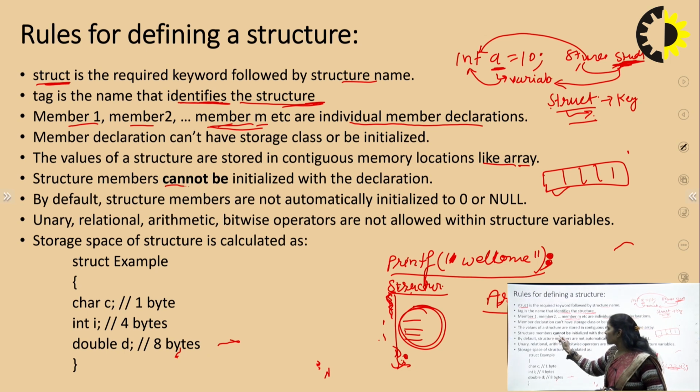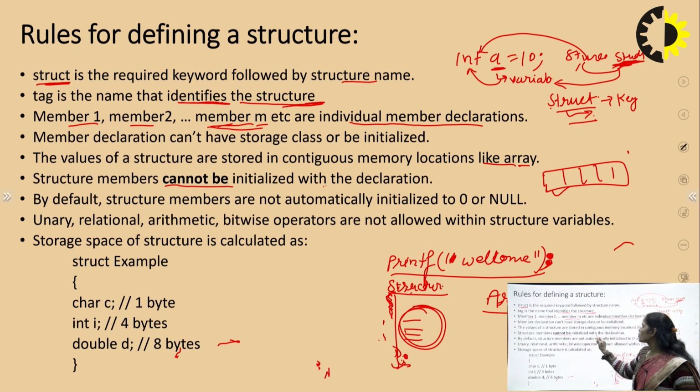The structure member variable cannot be initialized with the declaration. Why? Because when we are designing, when we declare the structure, we are not allocating space for that particular implementation. We are just designing. The allocation will be done at the time of object instantiation, right? So when an object of the structure is created, the structure's member variables and the different kinds of fields will occupy space in the memory, right?